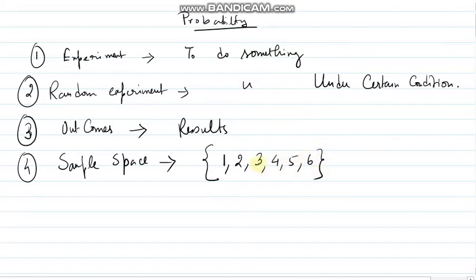Because we know that a set is a collection of distinct objects. So only the distinct elements we have to write there. So that is known as sample space.